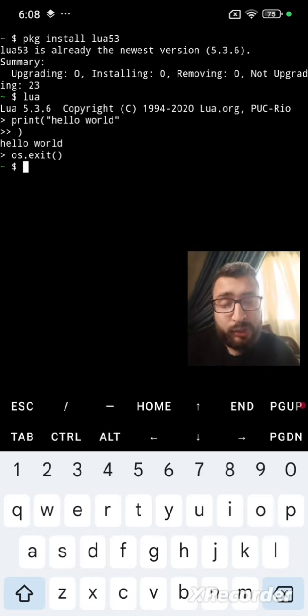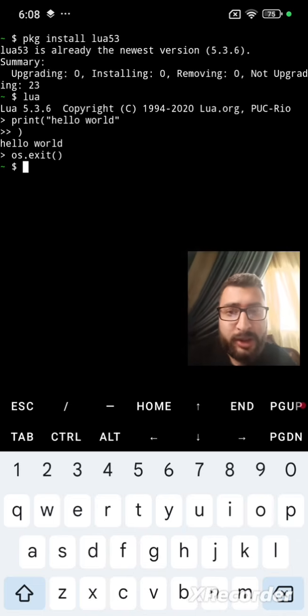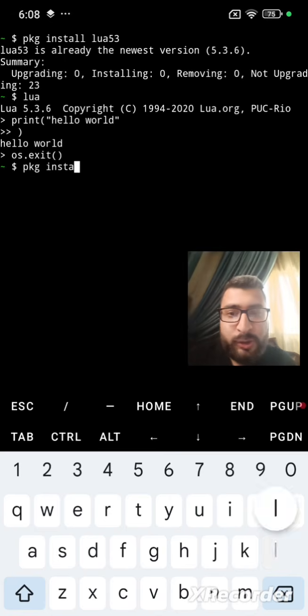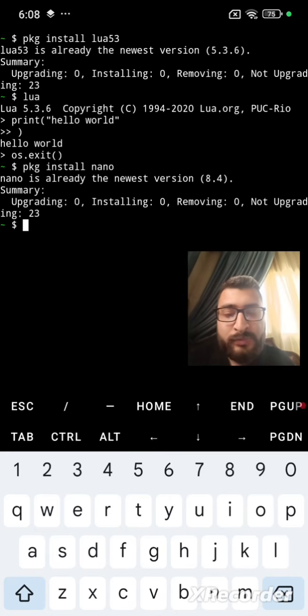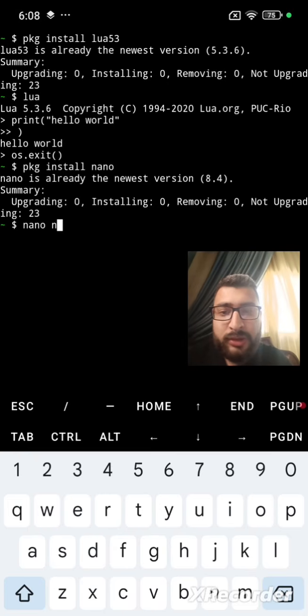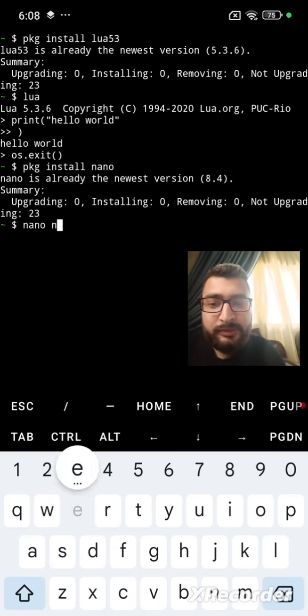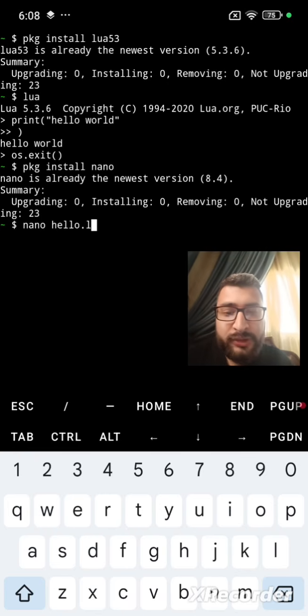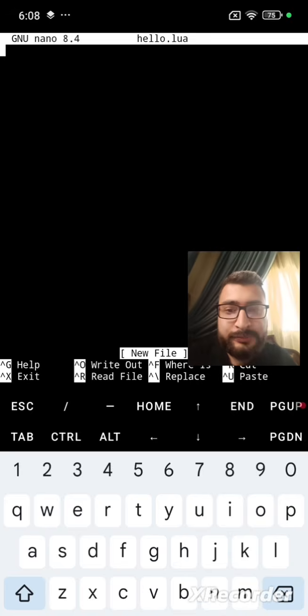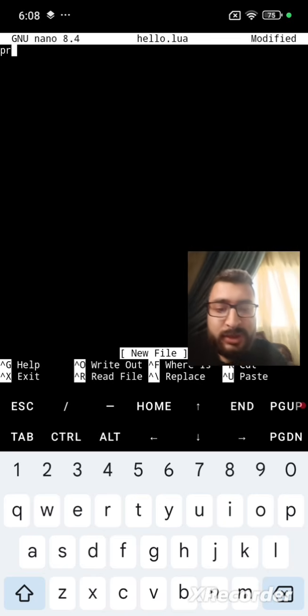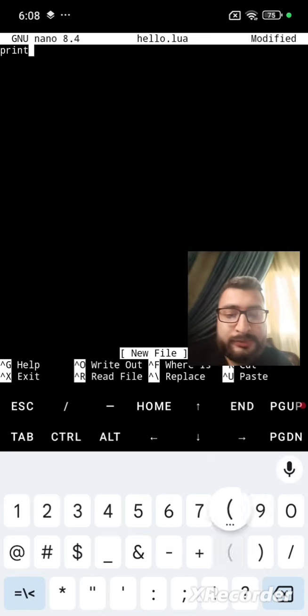Now, if you wanna write longer scripts, you'll need a text editor like Nano, and you can install it using package install nano. Then let's create a new file. Let's call it nano hello.lua. Let's type hello world again.